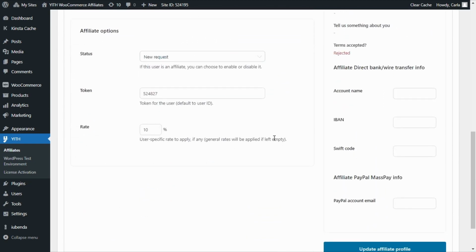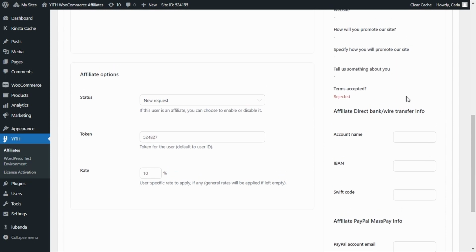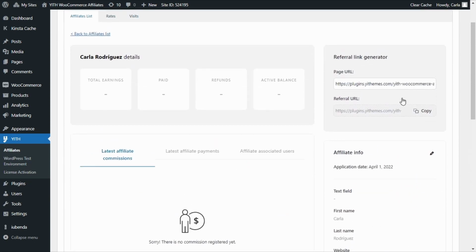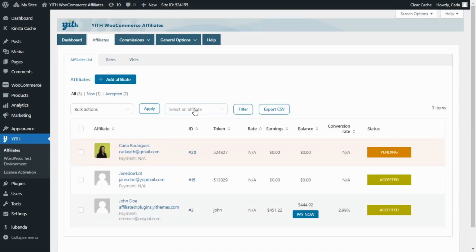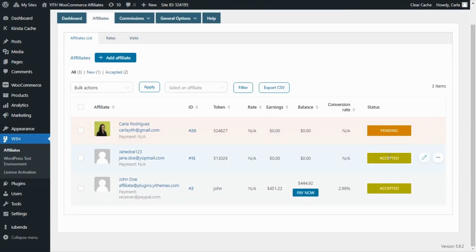options right here, more information right here. You can even see when the user applied to become an affiliate. And here's the referral link generator. We're going to go back to the affiliates list, and here you have the status. We have 2 with the accepted status, so they are already affiliates of my site, and my recent application is pending. Okay, so if I click here, we have these options.